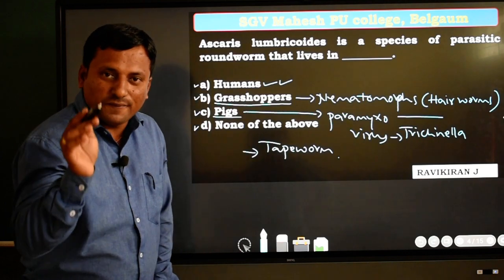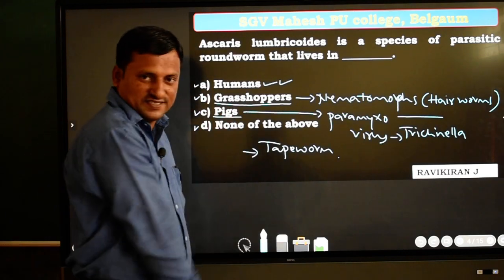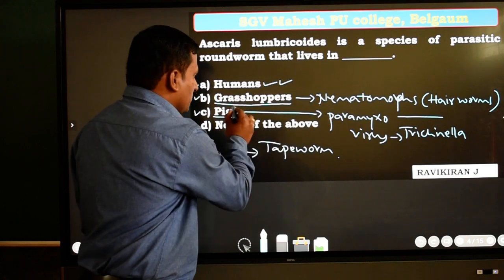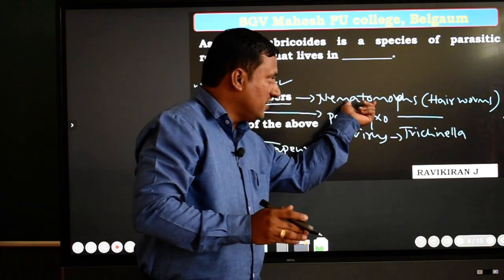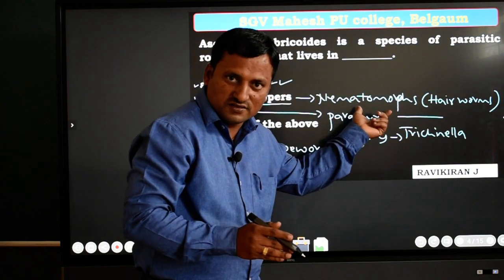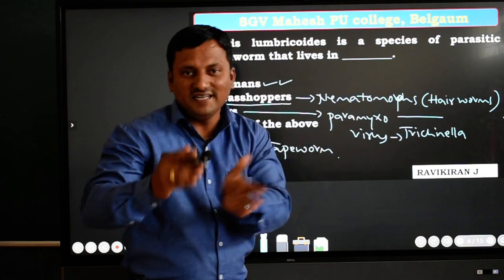These types of endoparasites are present in pigs, and nematomorphs are present in grasshoppers. You must concentrate on these endoparasitic species too, because questions like that also come in different ways.